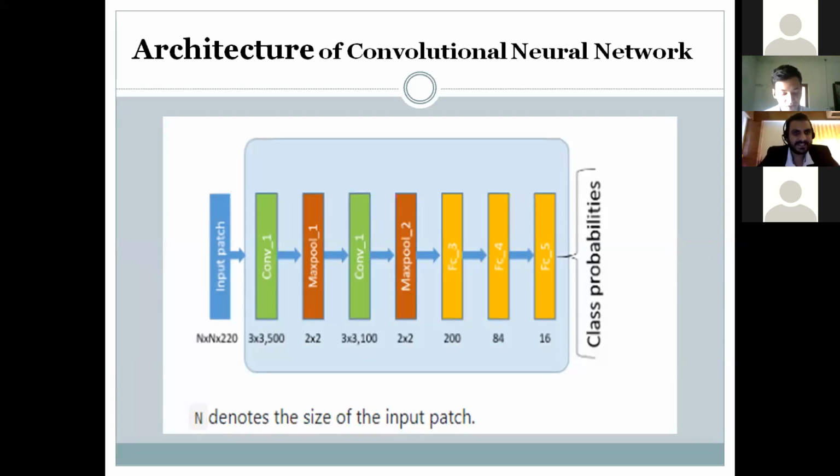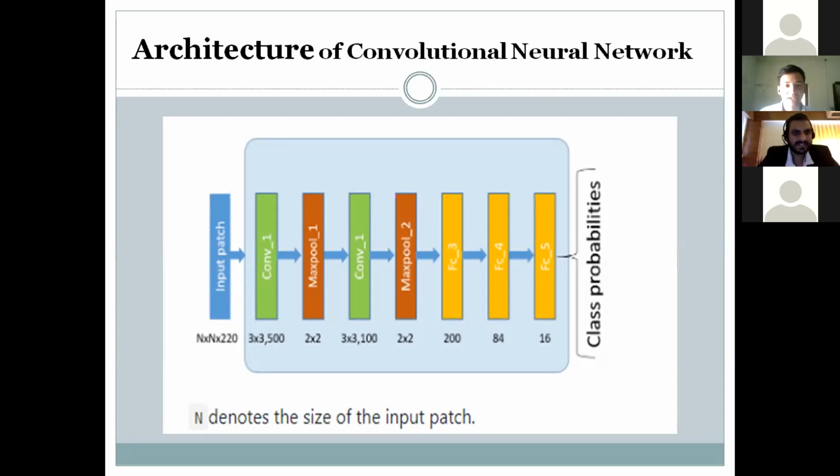These are passed through an activation function, which decides whether a certain feature is present or not. Then we apply the max pooling layer. We perform pooling to reduce the dimensionality, which reduces the number of parameters, shortens the training time, and reduces overfitting. A max pooling with a window size of 2 by 2 is applied. We have three fully connected layers before classification that flatten the results and aggregate the information. Final classification probabilities are obtained using softmax.